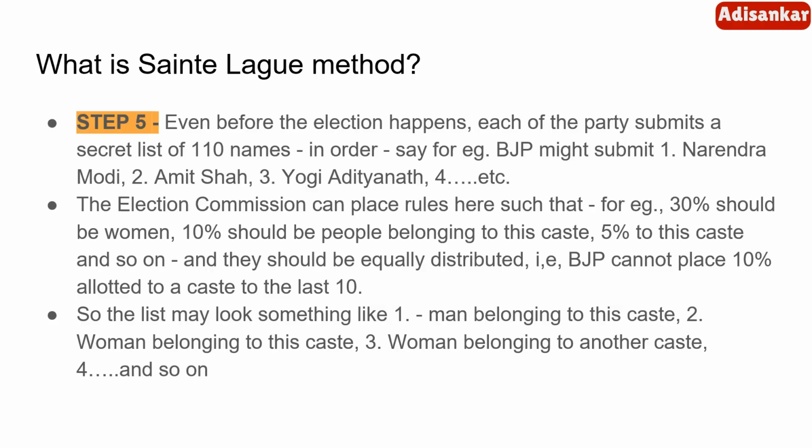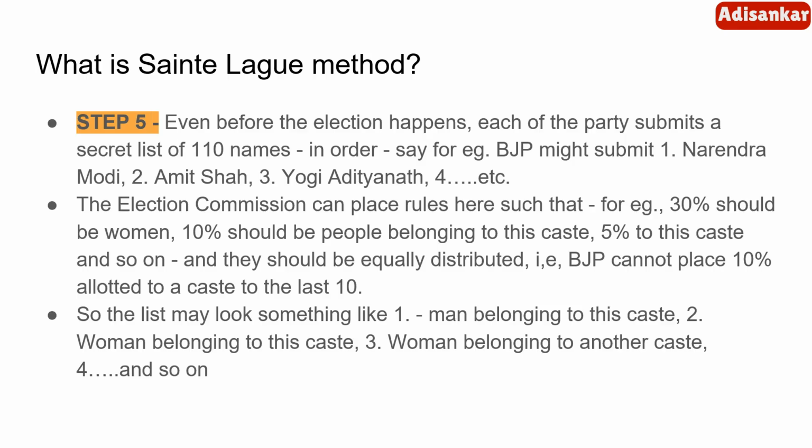Here it gets a little twisted because the election commission can place a rule such that 30% of these 110 seats being recommended by the party should be women, or 10% should belong to this caste, 5% to this caste, and so on. So it should be equally distributed.